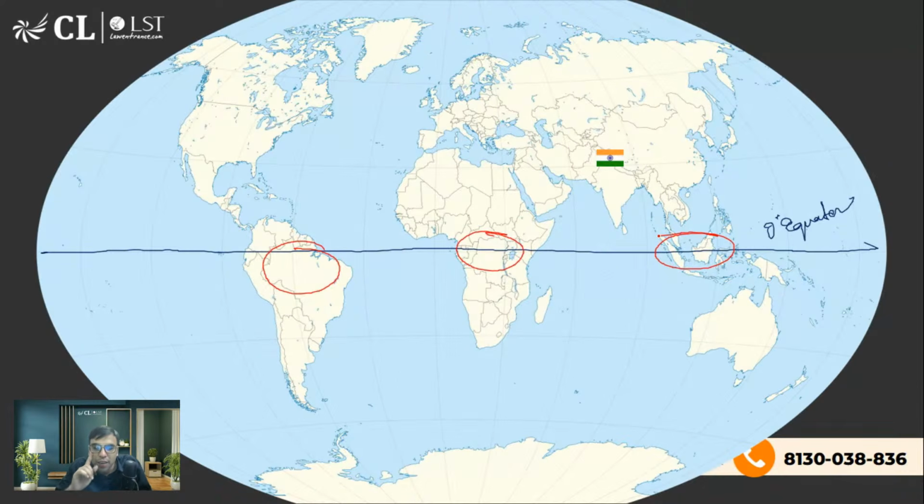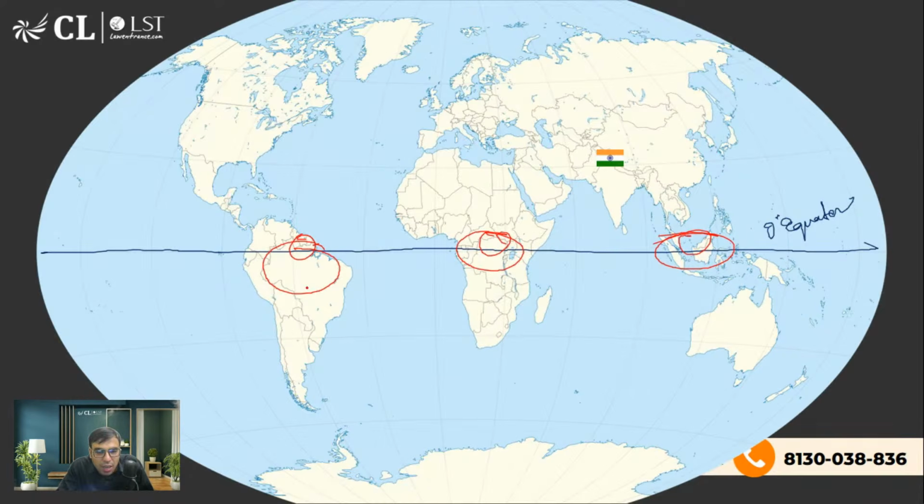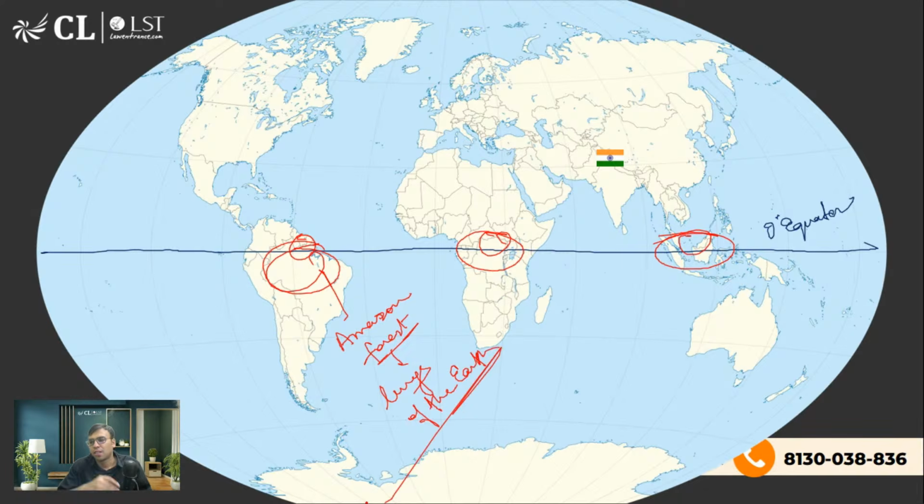And here you will find heavy rainfall because of convectional rainfall. तो यहाँ पर हर दिन रेनफॉल होता है, 4 o'clock shower कहते हैं, शाम में अक्सर बारिश हो जाती है ना. So this causes high density forests in this region, है ना. Amazon forest का आपने नाम सुना ही होगा. They are called as lungs of the earth because it is said that they produce almost 20% of the oxygen. ठीक है. So of course they will have high biodiversity.